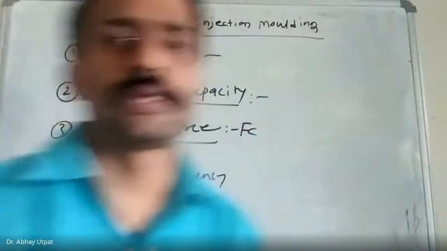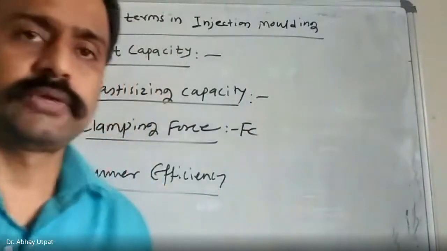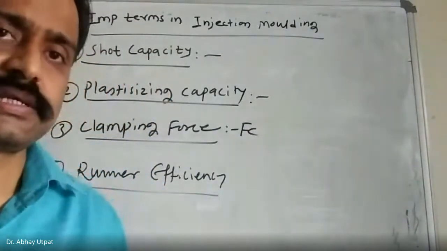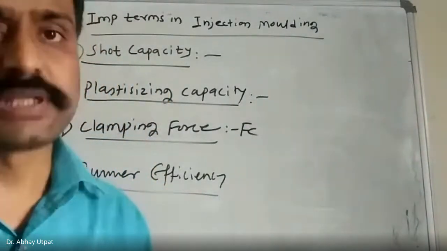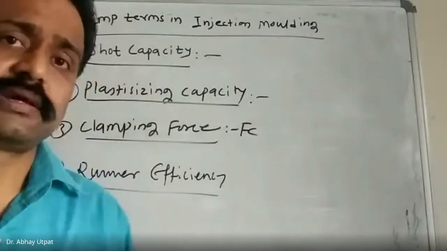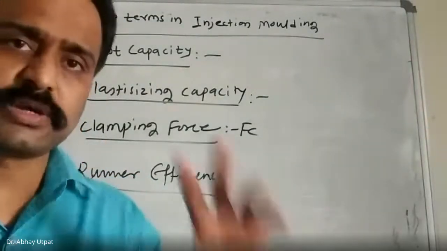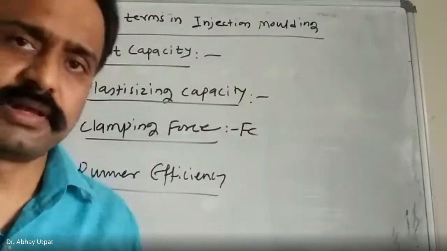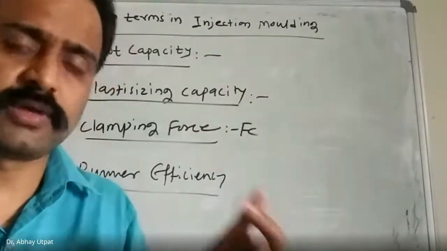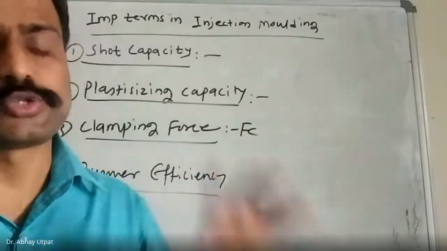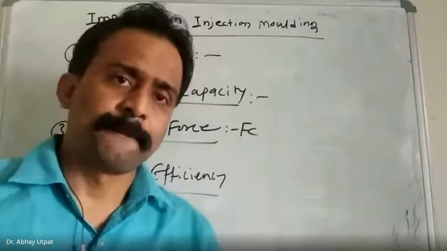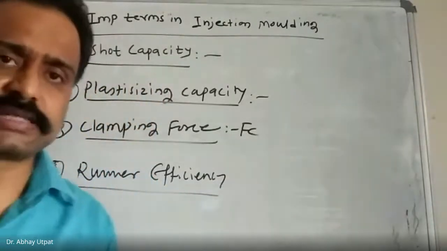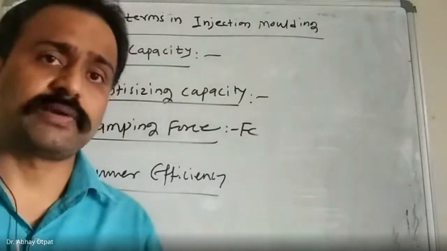Okay, friends, this is all about unit number 6. Now, unit number 7 has calculations. The major part covers the cooling circuits and calculation of heat dissipation rate. Then temperature of water required in, then temperature of material, all these things are there. That part we will start in the next class. So for the next class, you should have calculators with you.